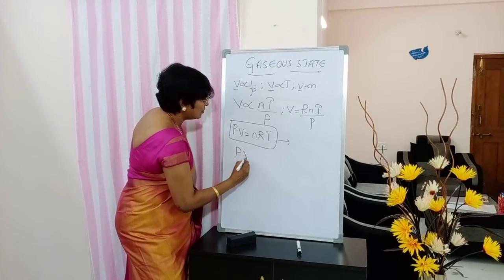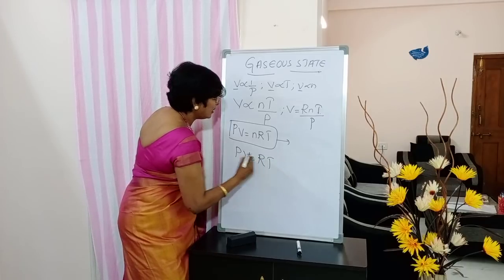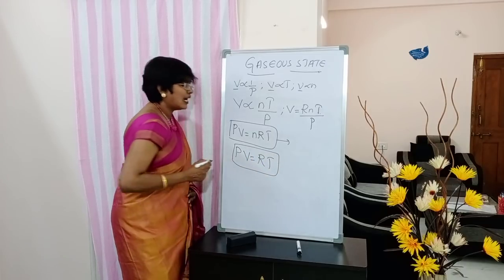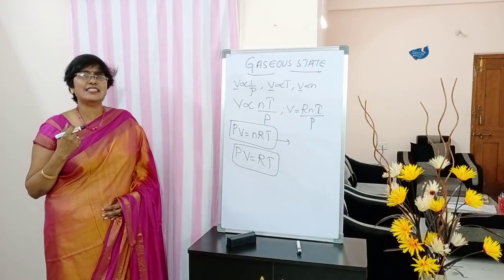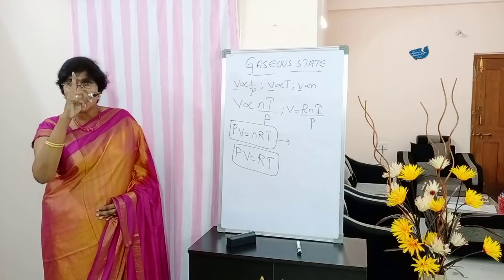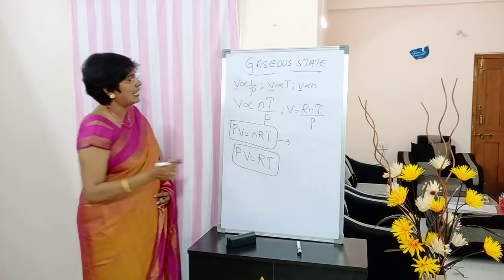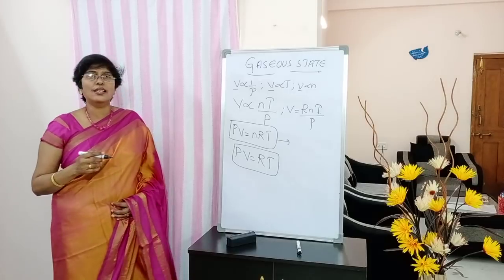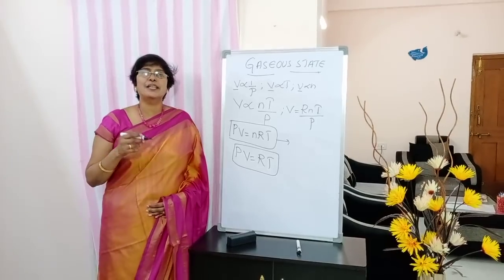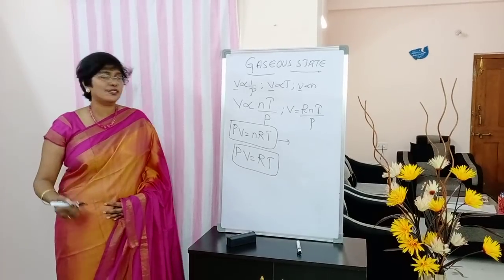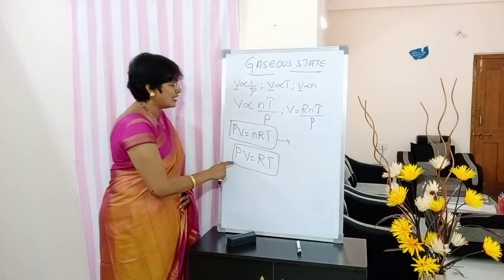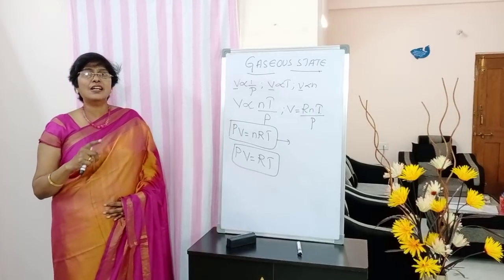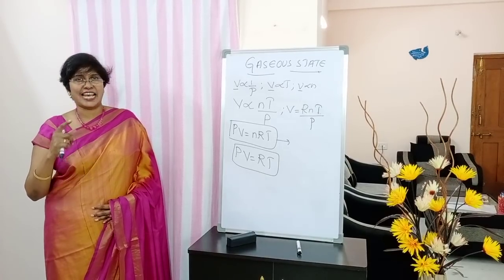Below write down PV equals to RT. Now tell me. This is an ideal gas equation for 1 mole of a gas, right? When n is equal to 1 mole, this equation becomes PV equals to RT. Okay, students? This is ideal gas equation for n moles of a gas. This is ideal gas equation for 1 mole of a gas.